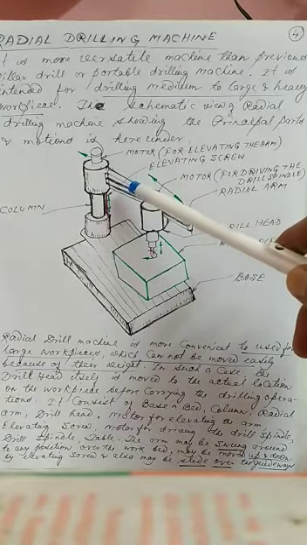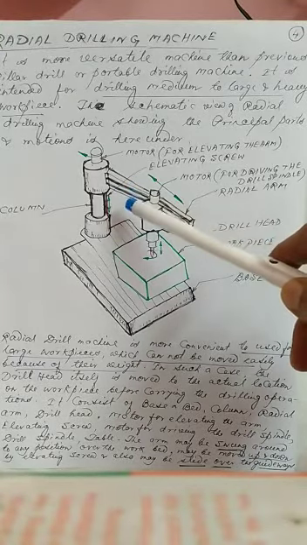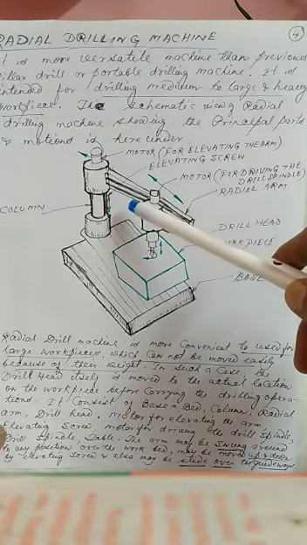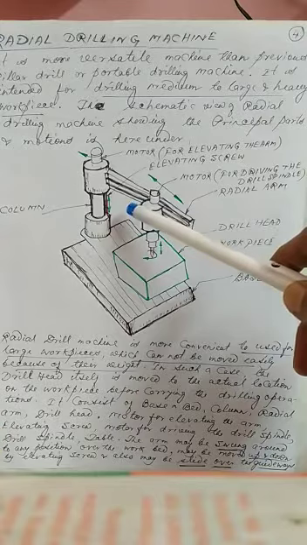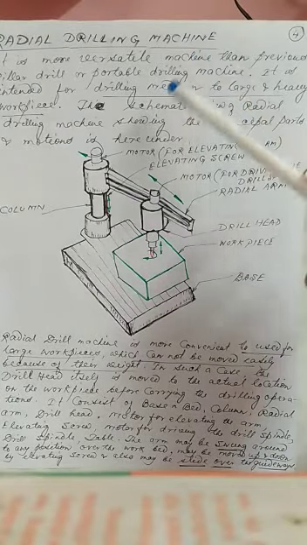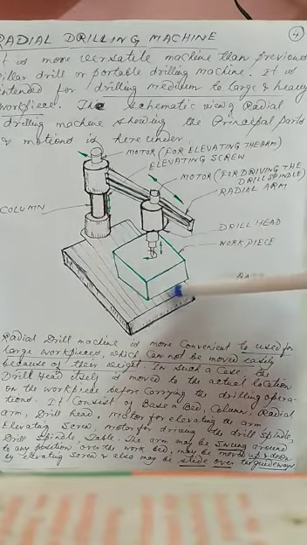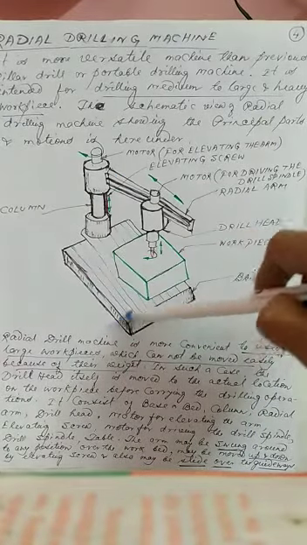In a pillar drilling machine we can hold small and medium sized and very simple objects, but if we want to fix an integrated shape or any big job or any major operation, then we have to select the radial drilling machine, and these are also production machines. For this radial drilling machine configuration, I have shown you the three-dimensional figure. This is the base of this machine.